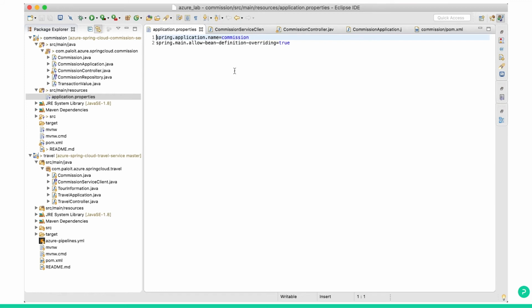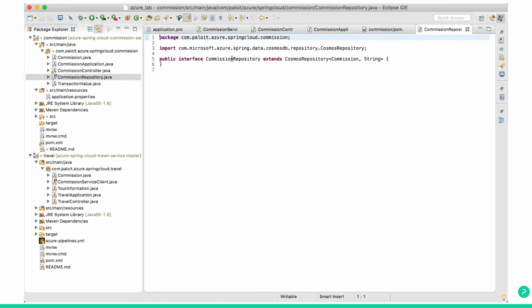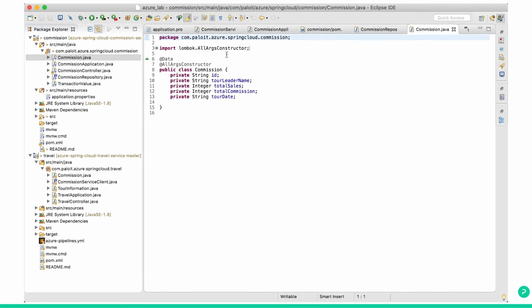Let's see our repository. This is a simple JPA repository. We have one model, Commission, with ID and leader name. This is Commission.java, the model. So let's see in the database.